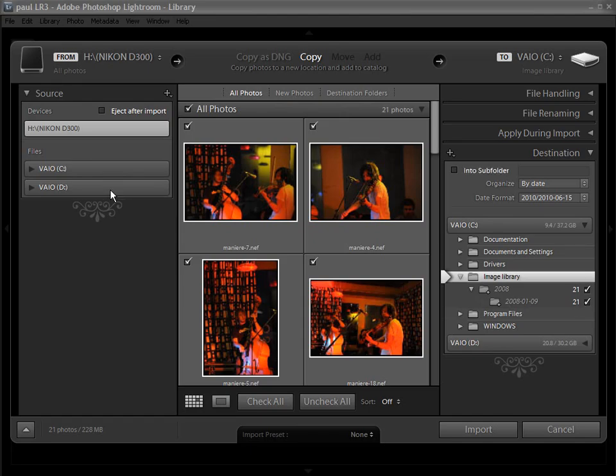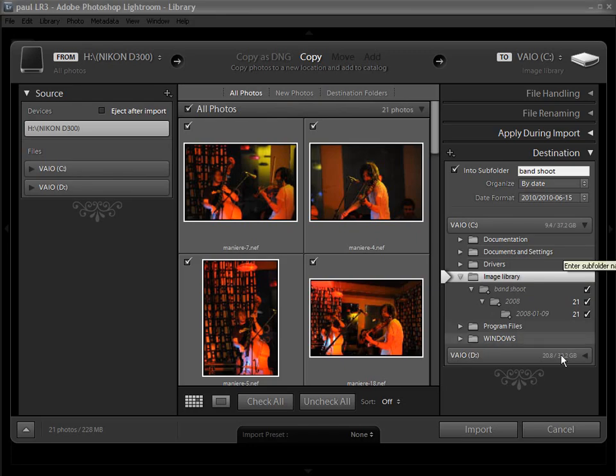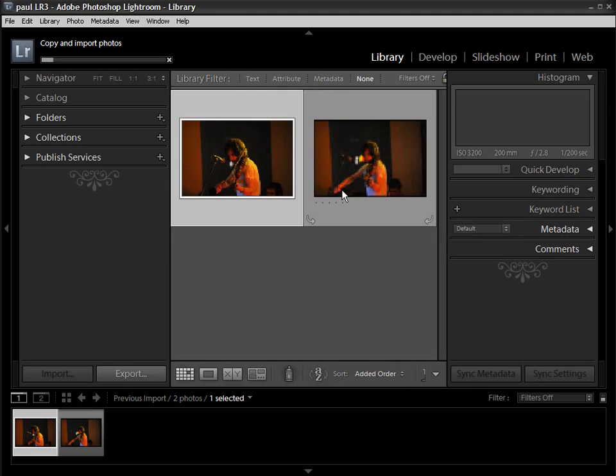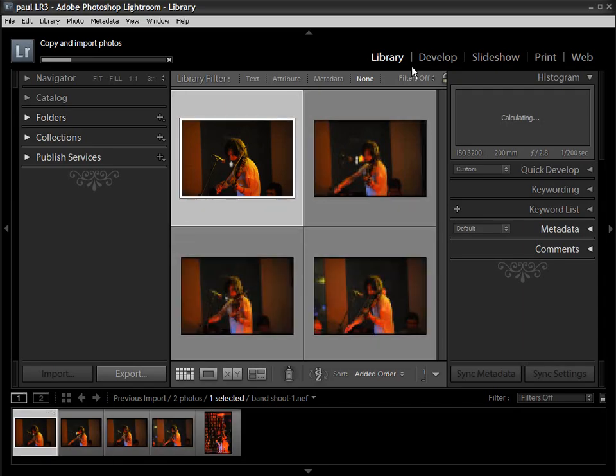So I've determined where they're going to come from. What we're going to do to the files, we're going to copy them, so they'll remain on my memory cards. I'm going to have a second copy. I'm going to rename the files as they import, and they're going to go into my image library, and I'm going to import them into a subfolder. So I'm going to put in here band shoot and click import. Right, so now Lightroom goes off, imports those images, copies them over, renames them for me, and sticks them into my library module. Now, just while it's importing, I'll talk you quickly through how Lightroom works.